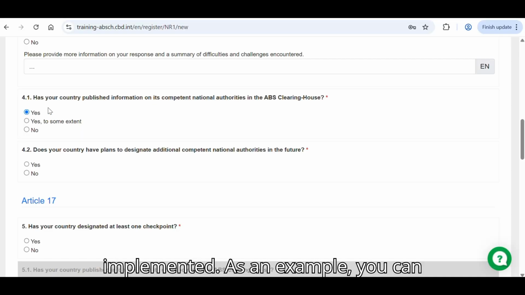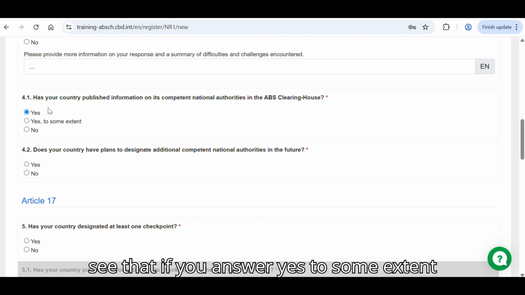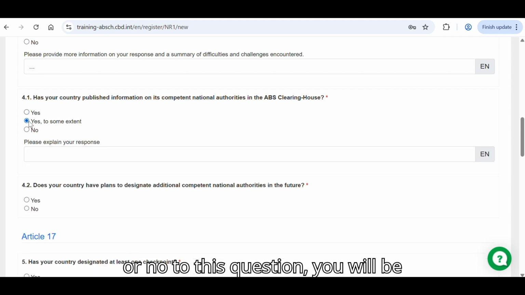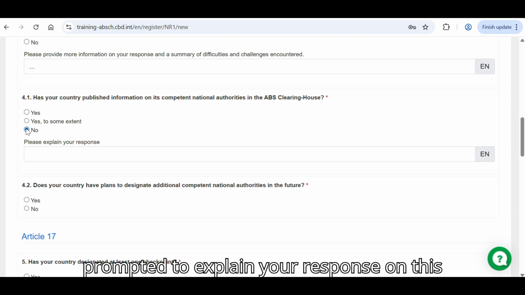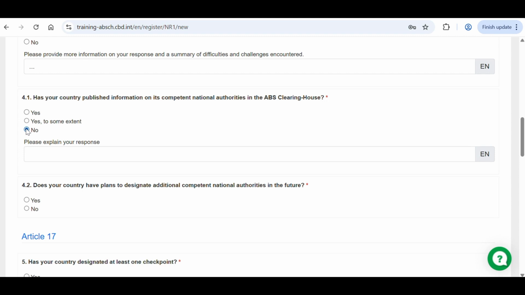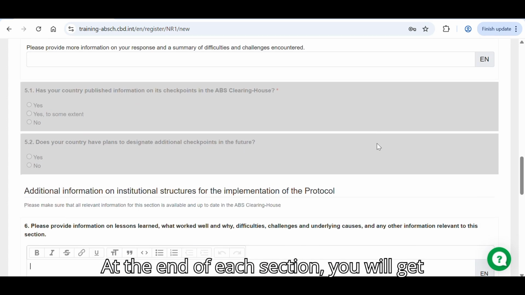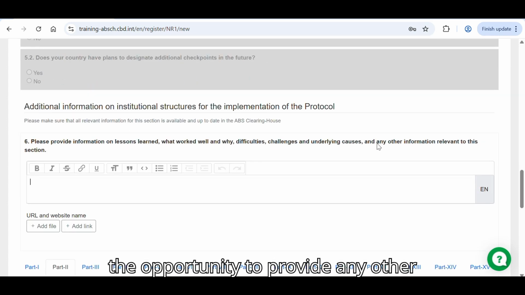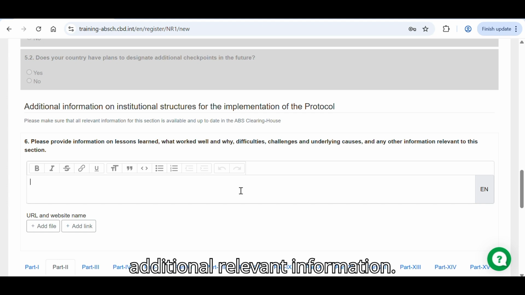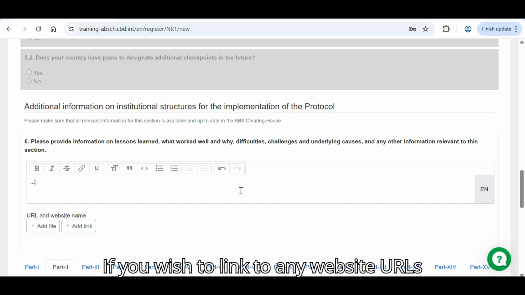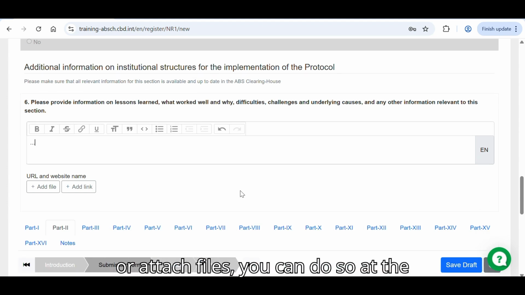Answering yes to some extent means that the provision can be considered partially implemented, such as where the work is underway to meet the requirement, and answering no means that the provision can be considered not yet implemented. As an example, you can see that if you answer yes to some extent or no to this question, you will be prompted to explain your response on this comment box. At the end of each section, you will get the opportunity to provide any other additional relevant information. If you wish to link to any website URLs or attach files, you can do so at the bottom here as well.